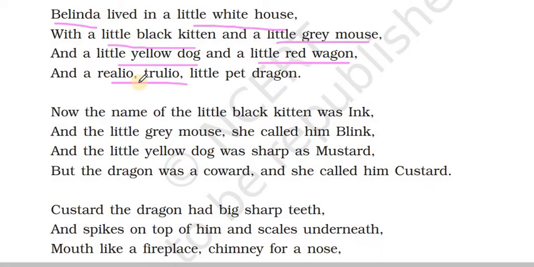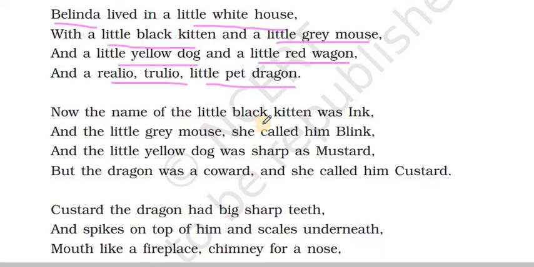Realio trulio refers to a poetic version of really truly, a little pet dragon. So along with Belinda in the white house, there are 4 little creatures. One is a black kitten, one is a grey mouse, one is a yellow dog, and the 4th one is a pet dragon. And there is a red vehicle also.